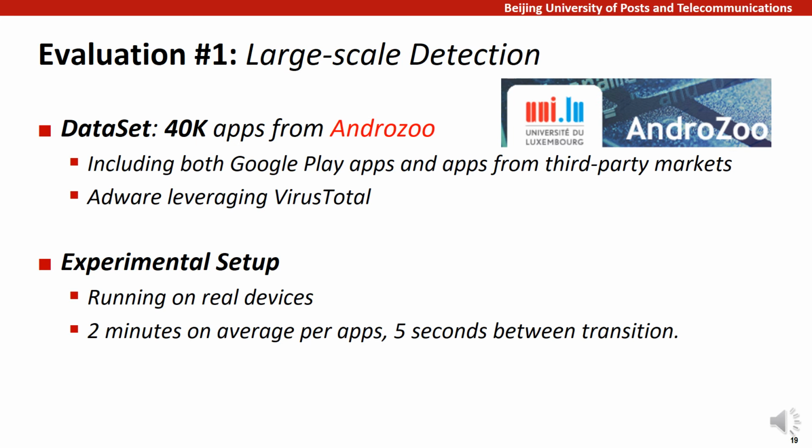Considering that loading an ad from a remote server may take time, we set the transition time between simulated actions to 5 seconds. Overall, the automated exploration for each app takes on average 2 minutes. Contrary to prior related work, we use real devices instead of emulators, given that ad libraries may implement verifications to avoid serving ads on emulated environments.